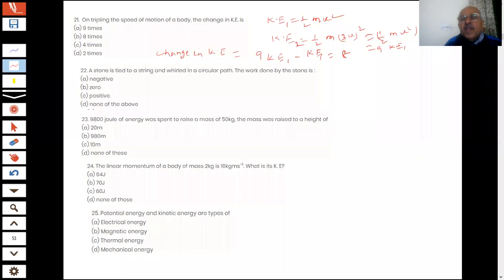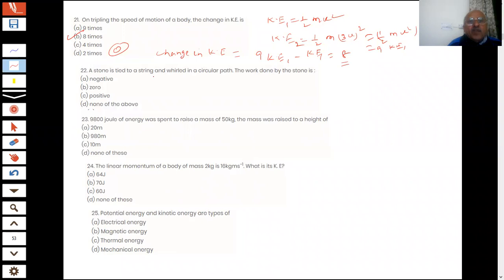How much does it become? 8. The change in kinetic energy, final kinetic energy minus initial, is 8 times. Therefore, this answer is wrong. Can you see it? This kinetic energy 2 is 9 times of this, then the change in kinetic energy is kinetic energy 2 minus kinetic energy 1.